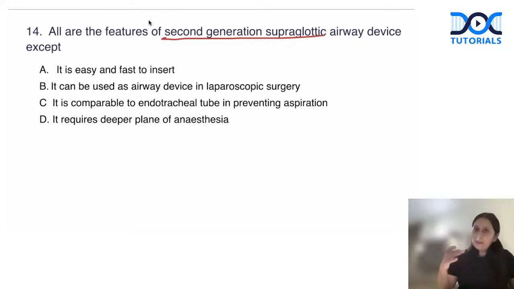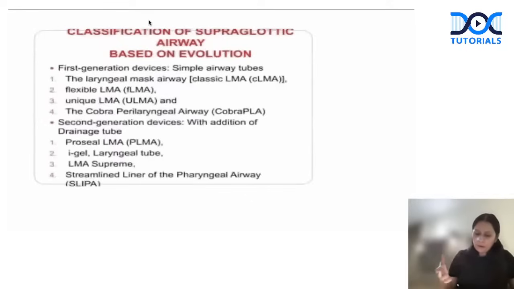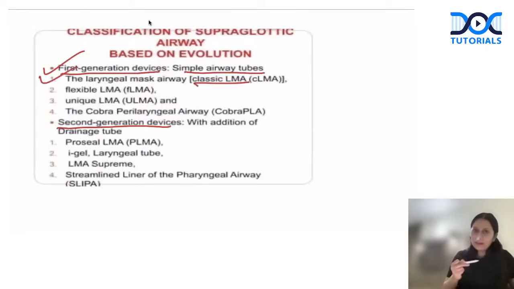Guys, depending on when they were discovered and what their features are, the supraglottic airway device is divided into first generation and second generation. First generation supraglottic airway devices are the devices which have one simple airway tube for ventilation. In this comes your classical LMA or laryngeal mask airway, your flexible LMA, the unique LMA, the disposable LMA, and the cobra perilaryngeal airway. Just remember in this, don't go into so much detail. Just remember classical LMA, or simply LMA.